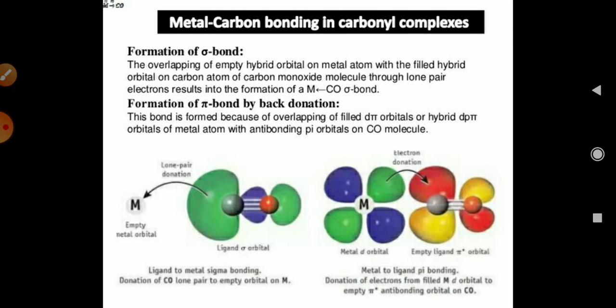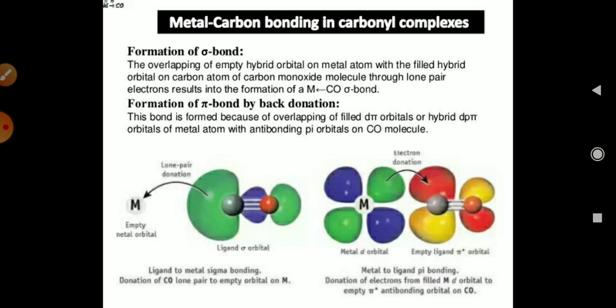Now the bonding in a carbonyl ligand. As we all know, metal carbonyls show sigma bonding as well as pi bonding, and pi bonding is also known as back bonding. The first is the formation of sigma bonding. It is a simple overlapping of an empty hybrid orbital on a metal atom with the filled hybrid orbital on the carbon atom of a carbon monoxide molecule through the lone pair of electrons, resulting in the formation of the carbonyl to metal sigma bond.